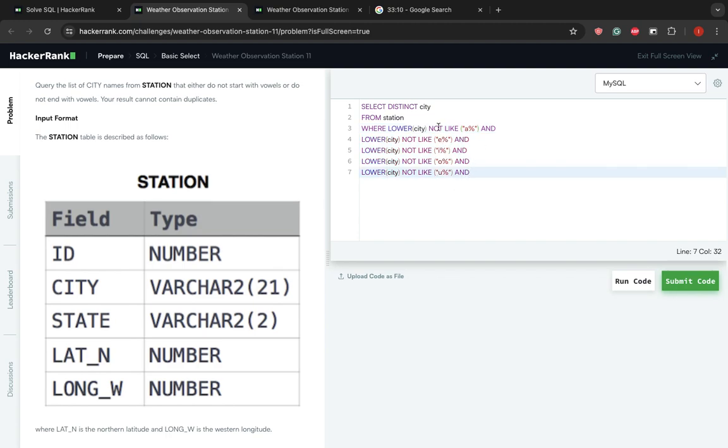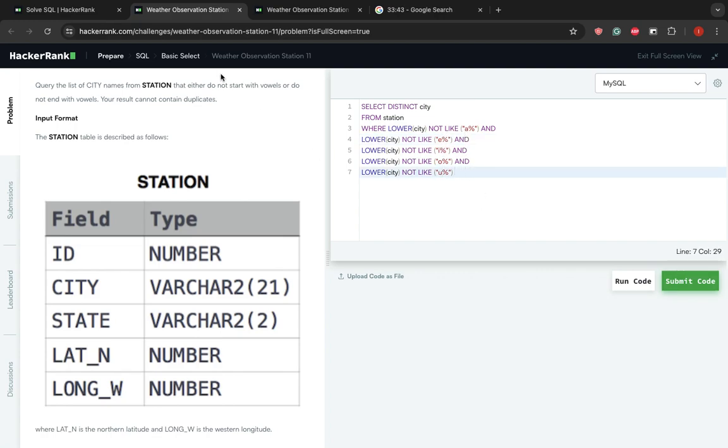Okay, there we go. So we're saying give us all the city names from stations where, passing in city, make it lower, not like A, E, I, O, U, and we're putting the wildcard right after. And the reason why we're making this lower is because it just makes it easier for me. Just in case the first letter is not capitalized or is capitalized, we'll just make it not capitalized, and we'll compare it to these not capitalized letters.